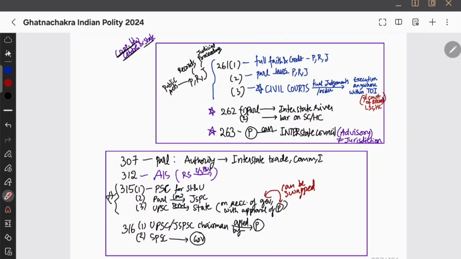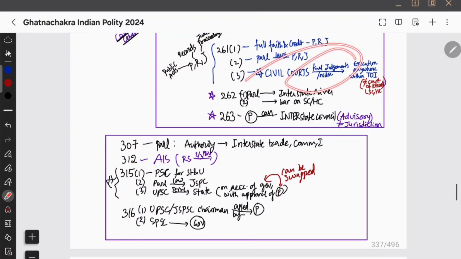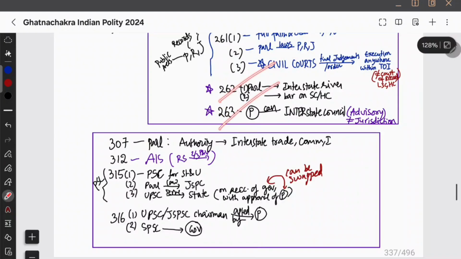Civil courts, they are not court of records, but yeah, they are given this PRJ. That is why they can be executed anywhere within the territory of India. I mean, final judgments or orders of the civil courts can be executed anywhere within the territory of India. And then we see 262 and 263, Parliament and President. Okay, 262 Parliament. Parliament interstate river से रिलेटेड कोई लॉ बना सकती है.